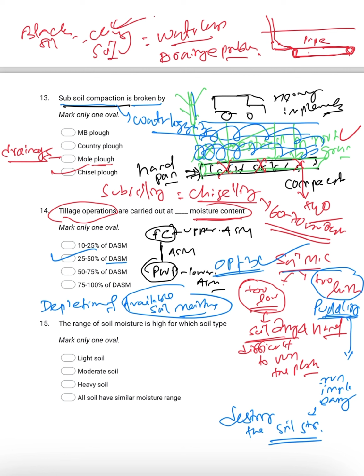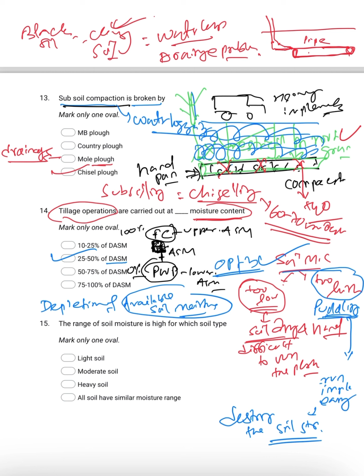So depletion means, suppose this is 100%, that means at this point 100% moisture is available. At this point 0% moisture is available. So the range is, whenever 50%, this is 50, this is 25, this is 75. So 25 to 50 means up to this much range the soil moisture is decreasing, then go for tillage operation.